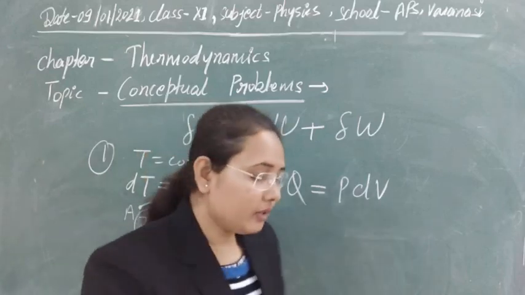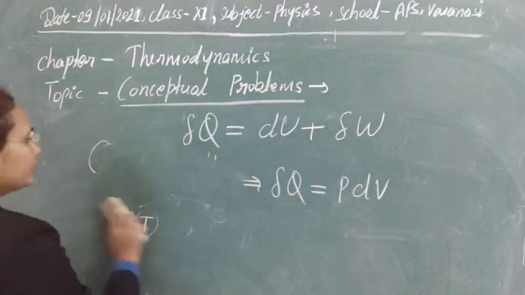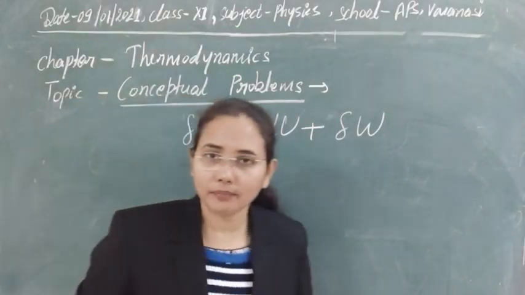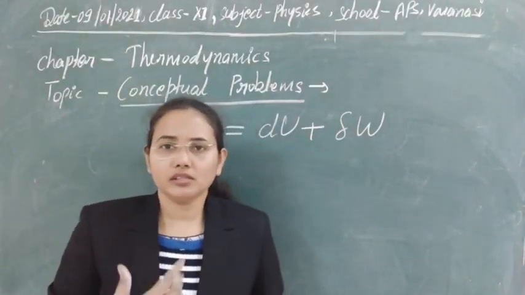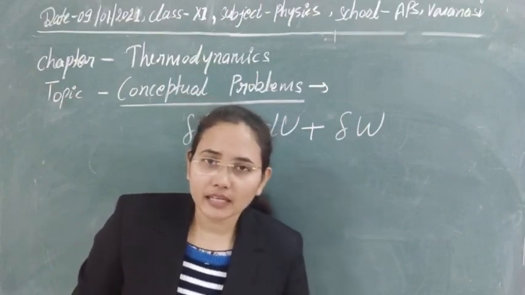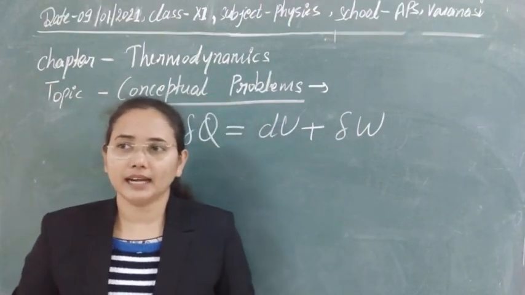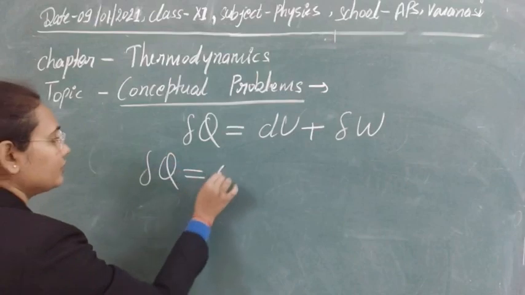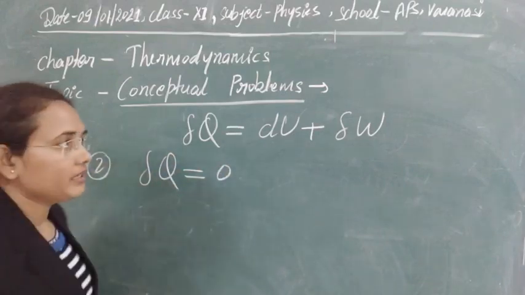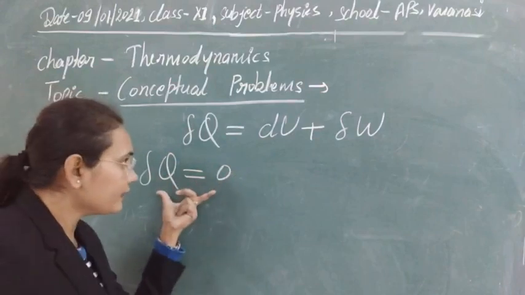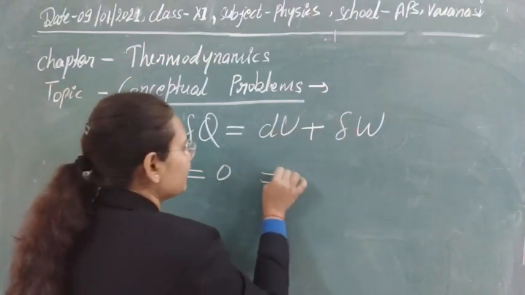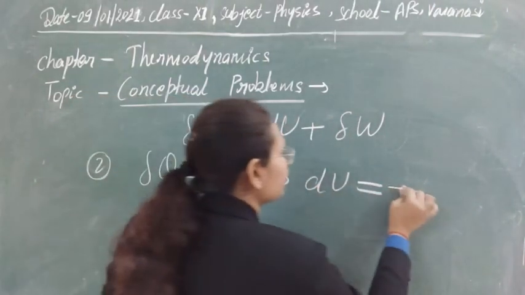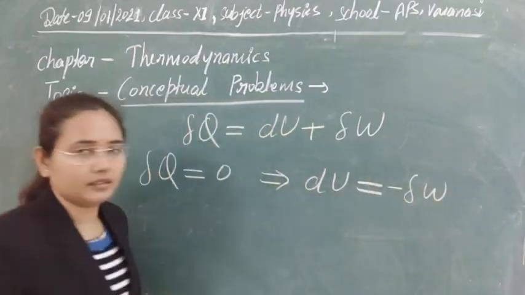If no heat is transferring here, it means the heat during the whole process for the system will be constant, because it is not providing any heat to the surroundings. If the heat is constant, the change in heat will be 0. So for the adiabatic case, delta Q will be 0. And if delta Q is 0, then with this equation you can see that dU is equal to minus delta W.